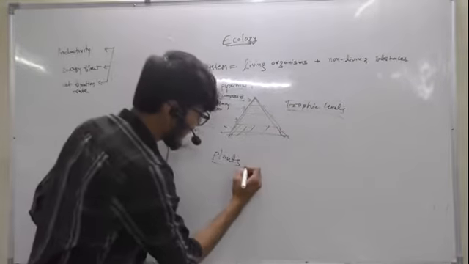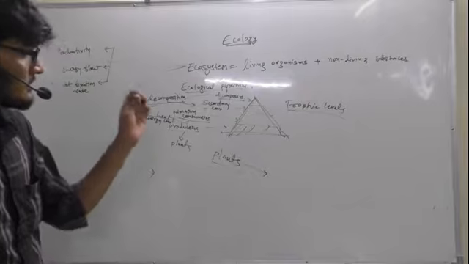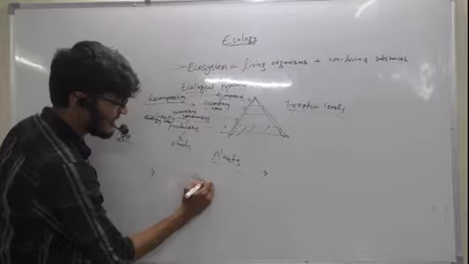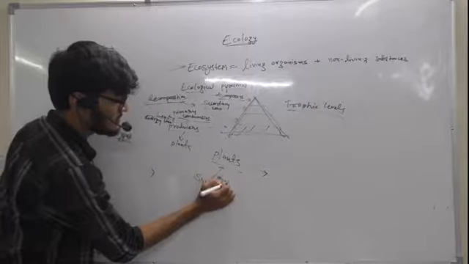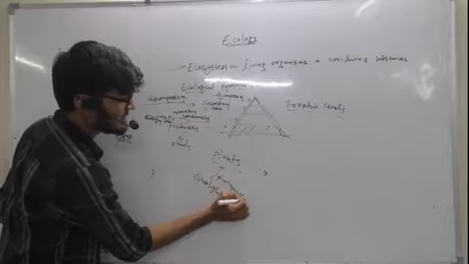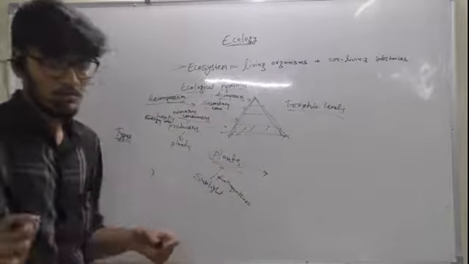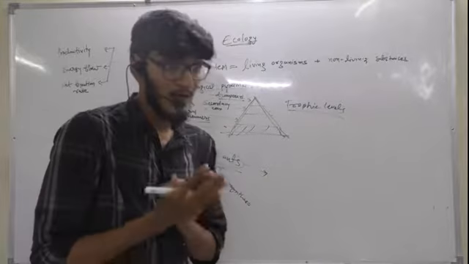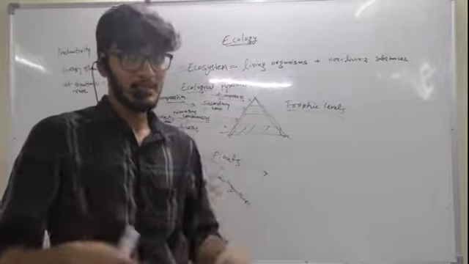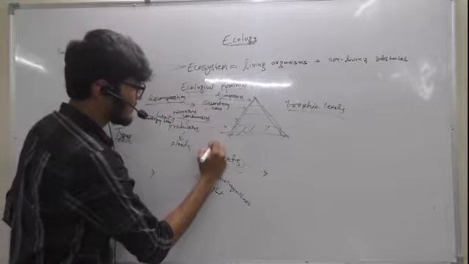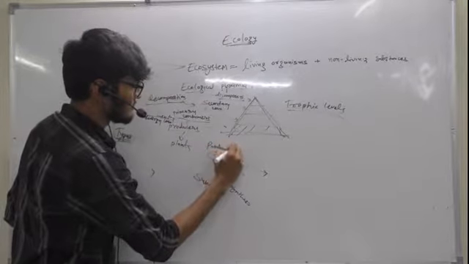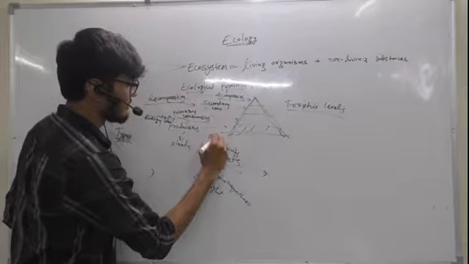Plants will use the sunlight, and by the process of photosynthesis they will fix the energy into them. So they will acquire organic matter into them. So that will be the productivity, primary productivity.